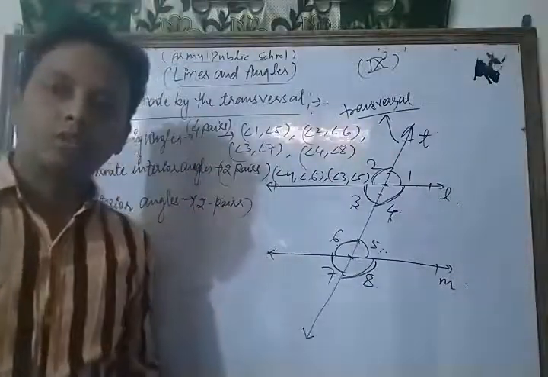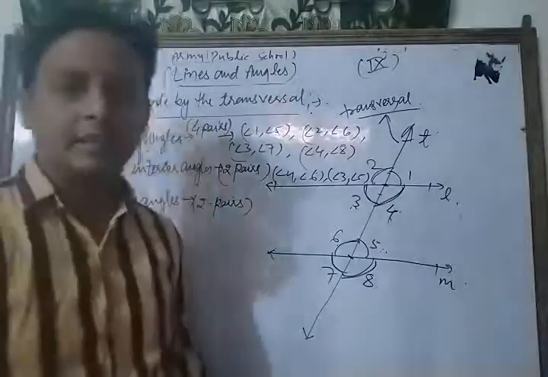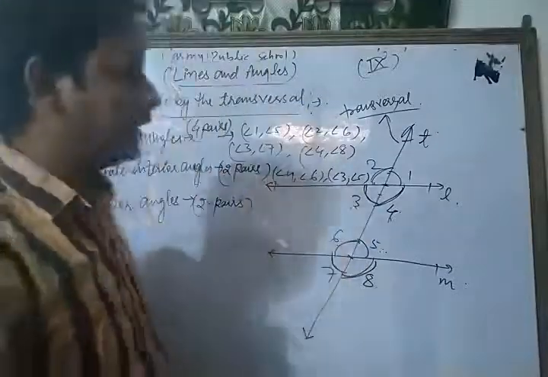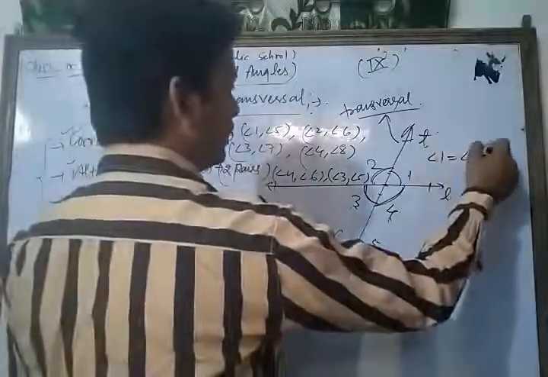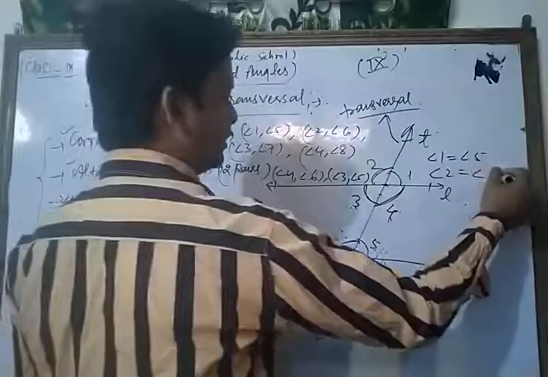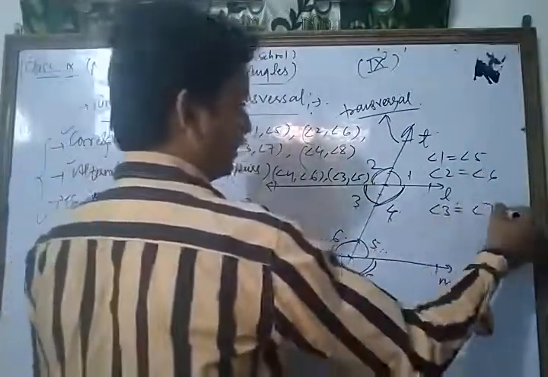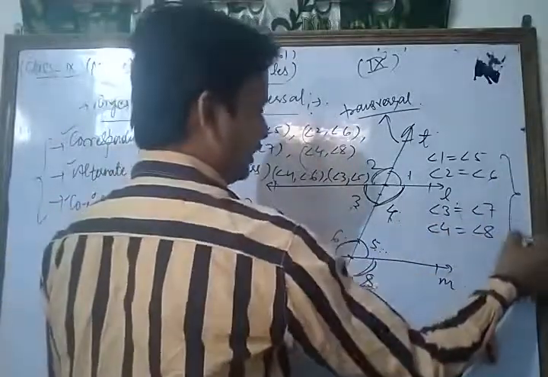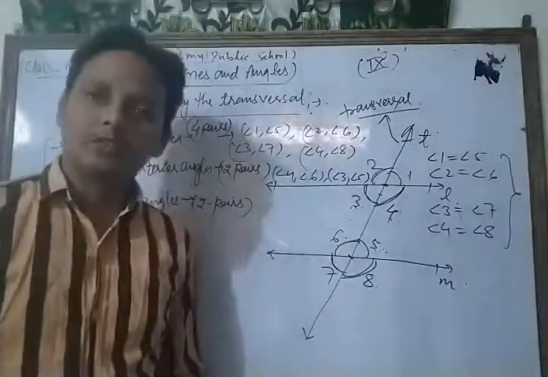And one of the most important relationships between corresponding angles and alternate interior angles is this: when two parallel lines are cut by the transversal T, then in that condition their corresponding angles are equal to each other. Means angle 1 is equal to angle 5, angle 2 is equal to angle 6, angle 3 is equal to angle 7, angle 4 is equal to angle 8. So these are the pairs of corresponding angles which are equal to each other.